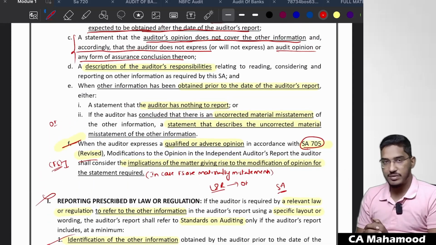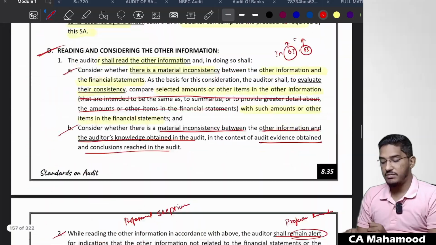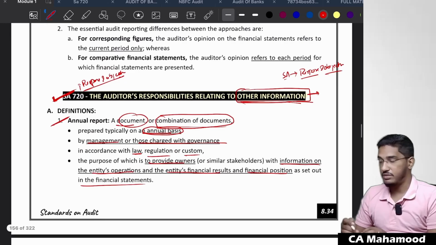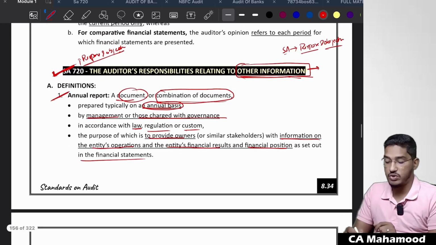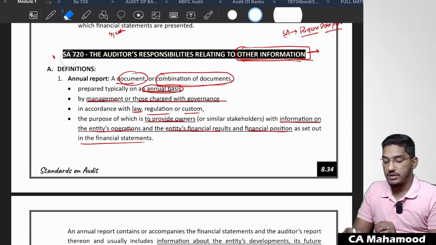Clear? Comfortable, everybody? So these are the reporting responsibilities of the auditor regarding other information. I hope the standard is very interesting and you have learned that standard now. Just give me one quick response if you are able to understand the standard SA 720. Are you all clear? Right.